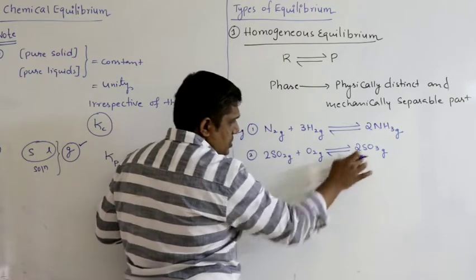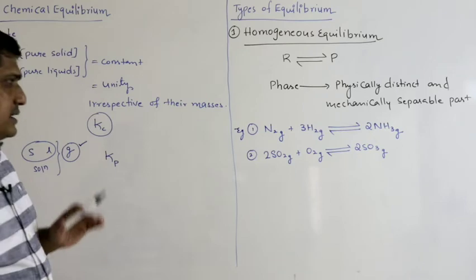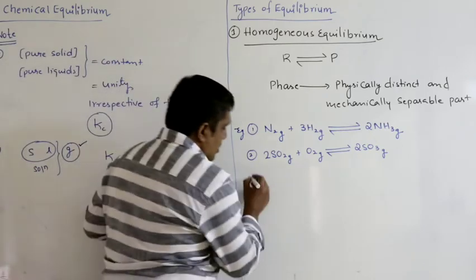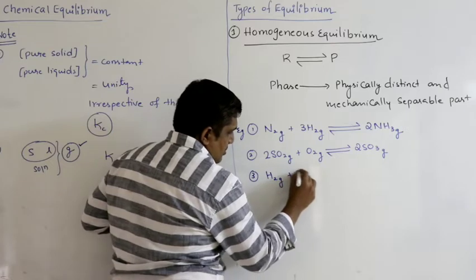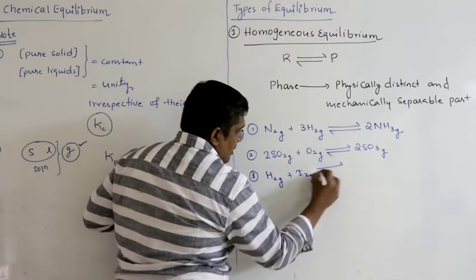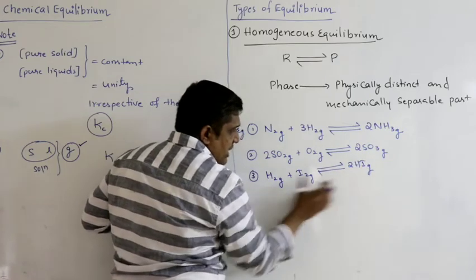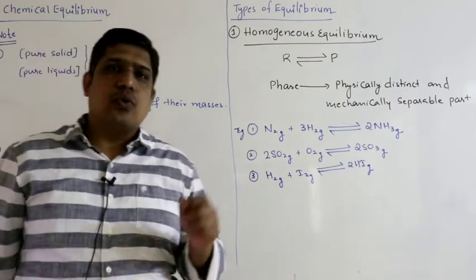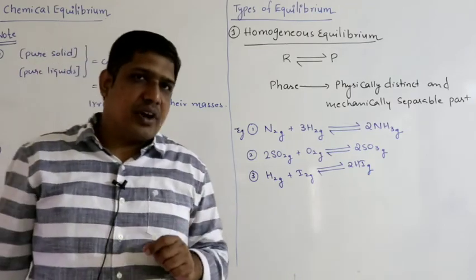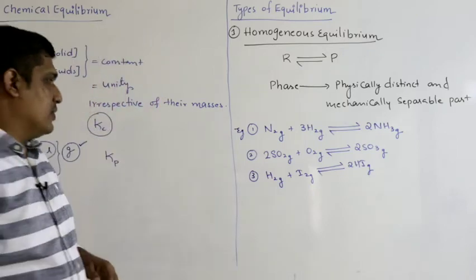(2SO2 plus O2 gives 2SO3). All reactants and products are gases. So here also all reactants and products are gases. If a reaction contains only gaseous reactants and products, then such a system is said to be a homogeneous equilibrium.